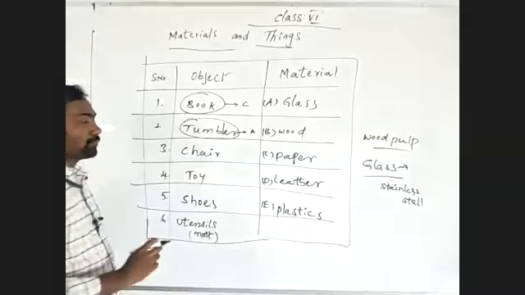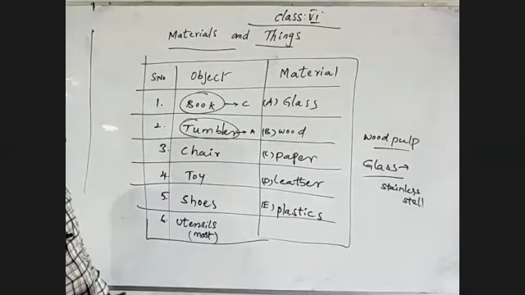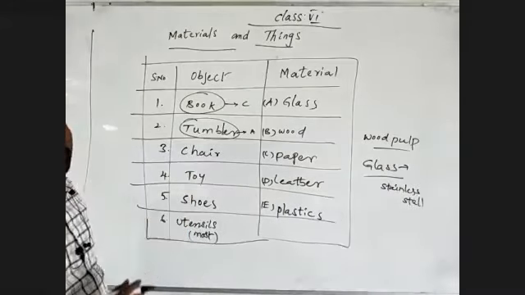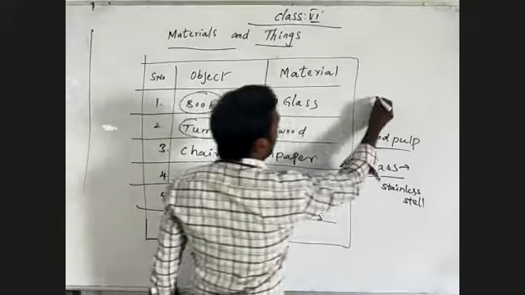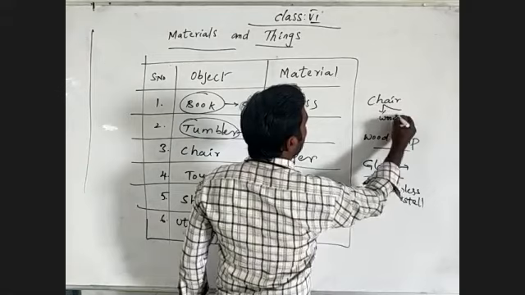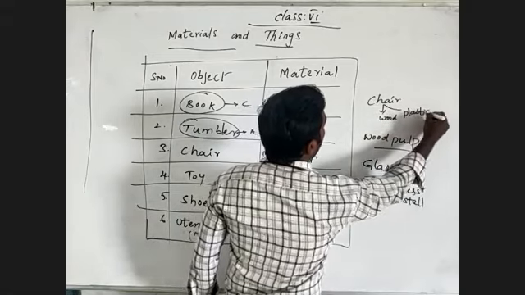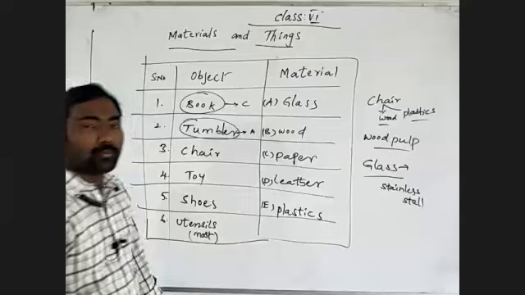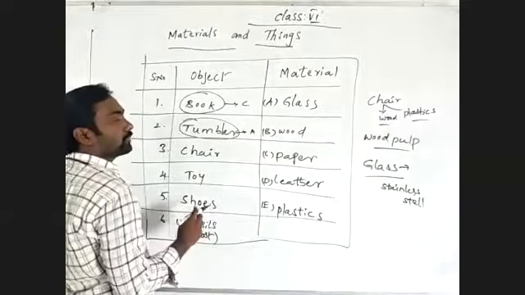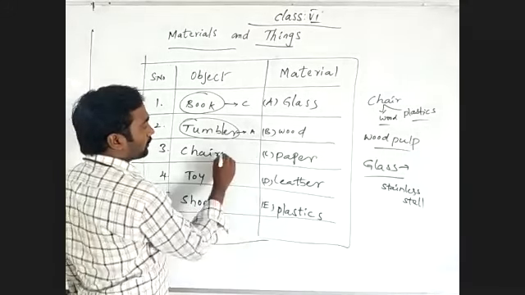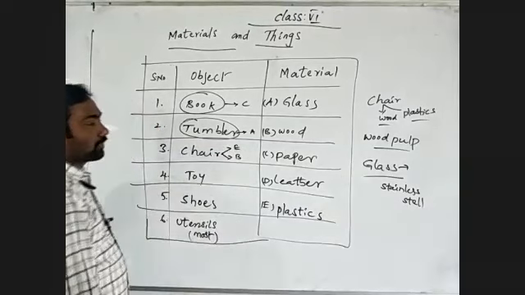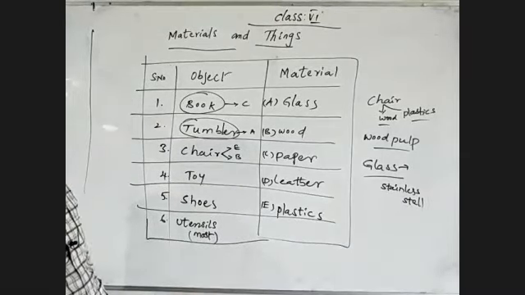And a chair. Chair is made up of what? Can you recognize what type of chairs are there in your home? Most chairs, of course, we know well, are made up of wood, and also most of plastic. So we'll go with the chair with two options, wood and plastic. What are those? E and B, with wood and plastic. Is it or not?